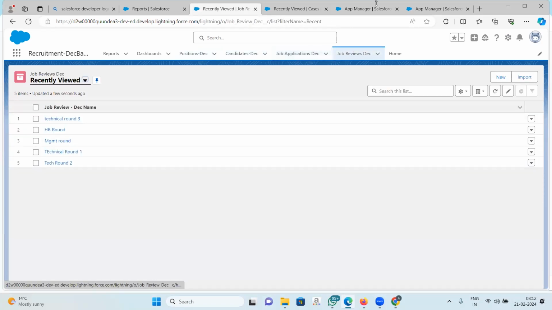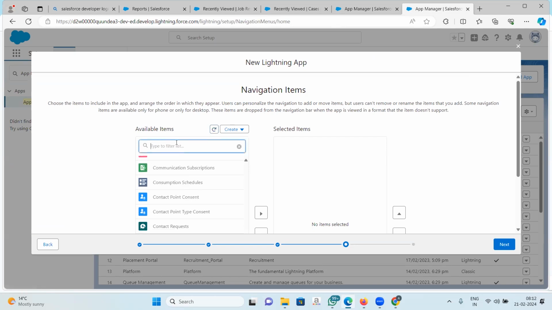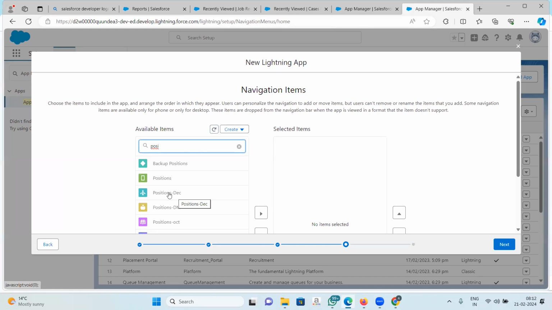So here I have an option. I can select from all these objects that are there, which ones I can use. Suppose I created a positions object for my December batch. Now, suppose I don't want to create a new one. So I can pick it up from here and use it in my app also, right? But we are going to be creating new. So there are three objects that we will pick up from the existing and use in our app.